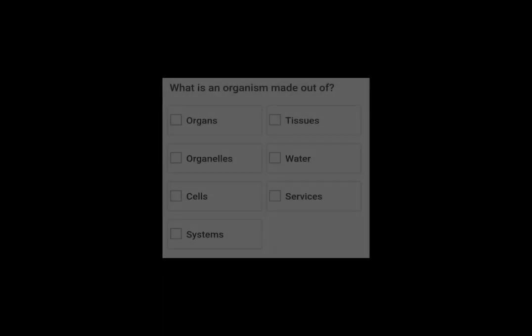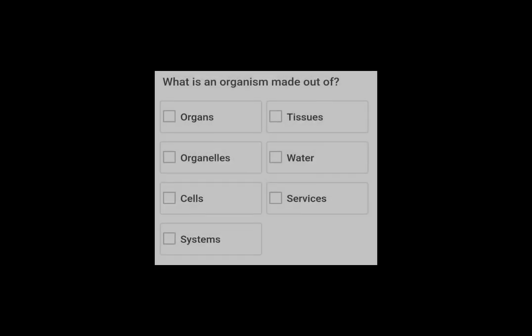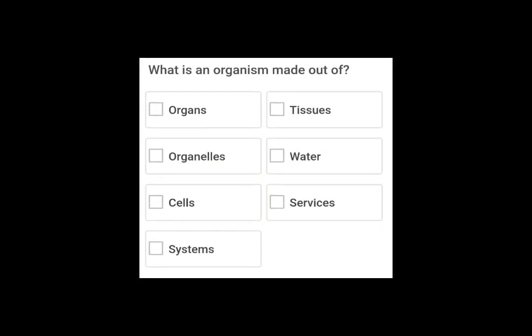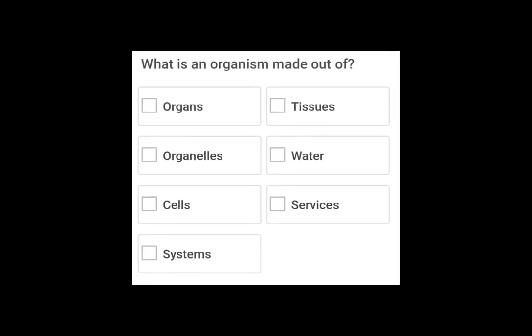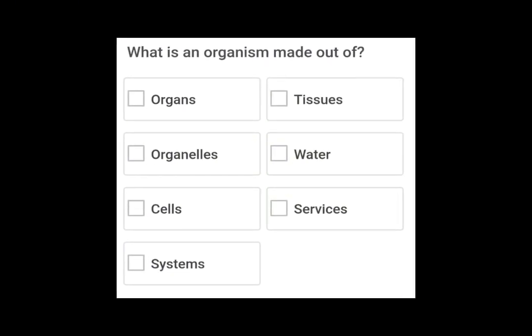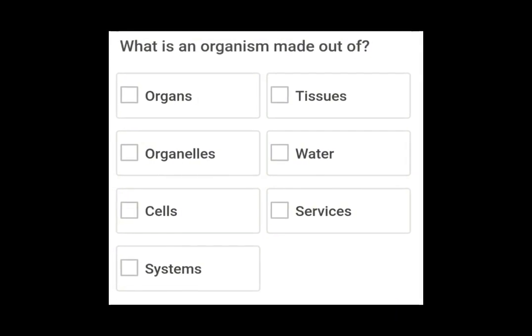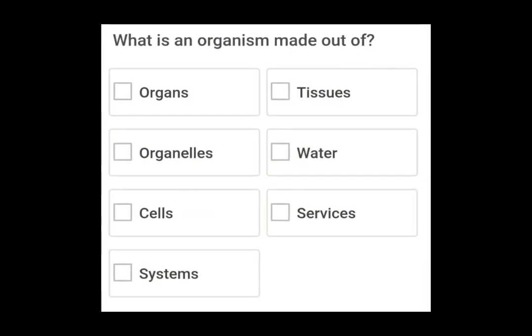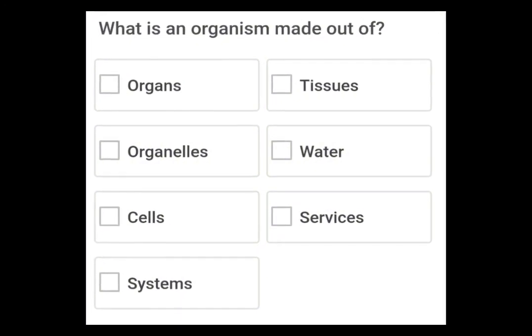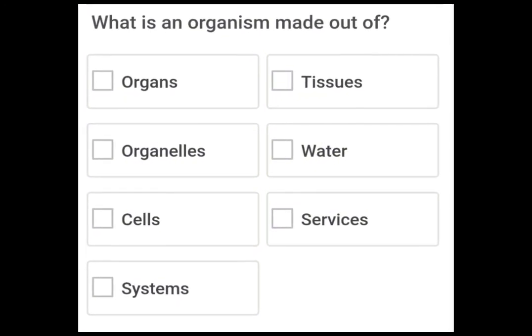So the first question is, what is an organism made out of? We have organs, tissues, organelles, water, cells, services, systems. We are going to select organs, tissues, organelles, cells and systems, and then we are not going to select water and services.